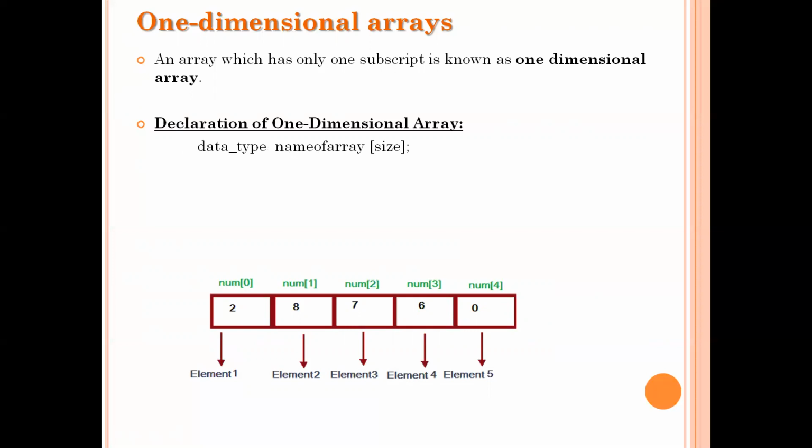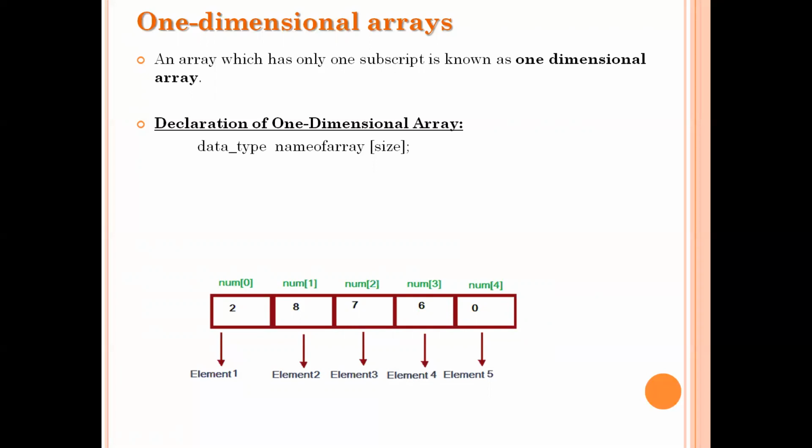While choosing the names of arrays, you should be very careful. You should not use any keyword as an array name. Your array name should always start with a character; it should not start with a digit or any special character. One more important thing is that you should not leave spaces in the array name.